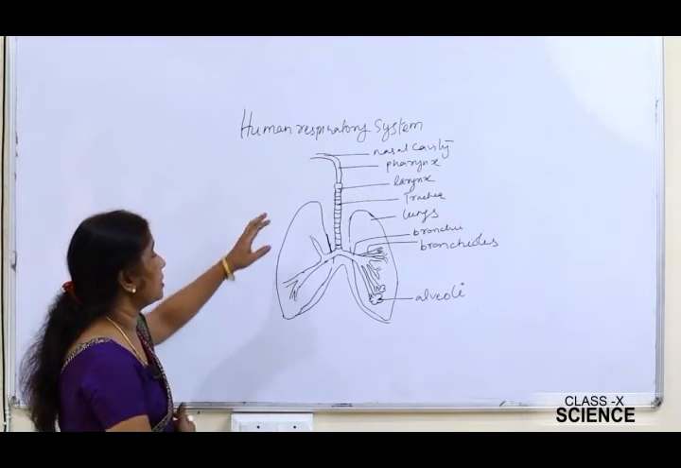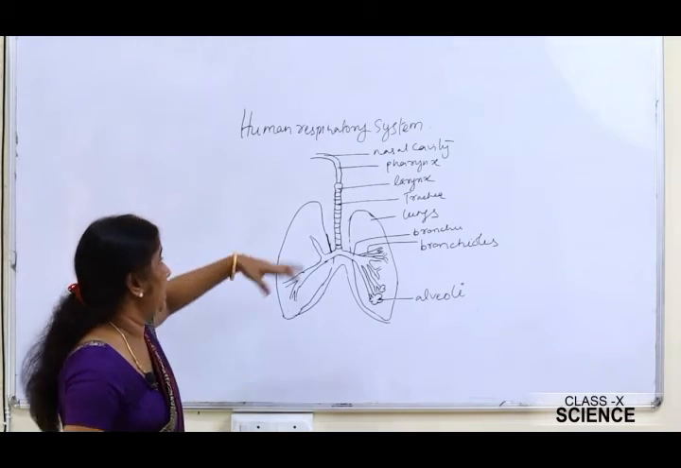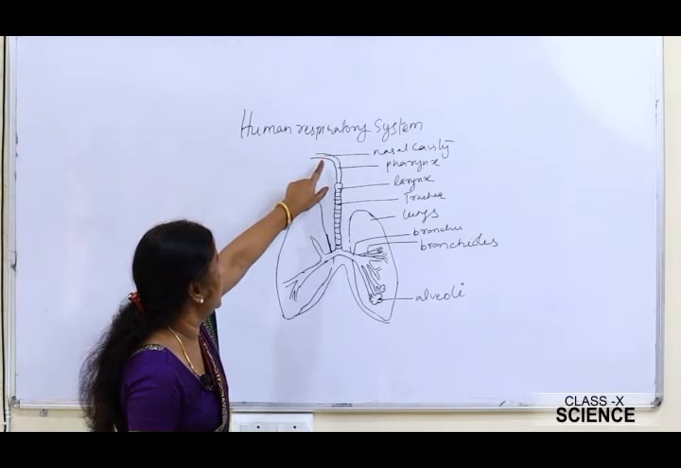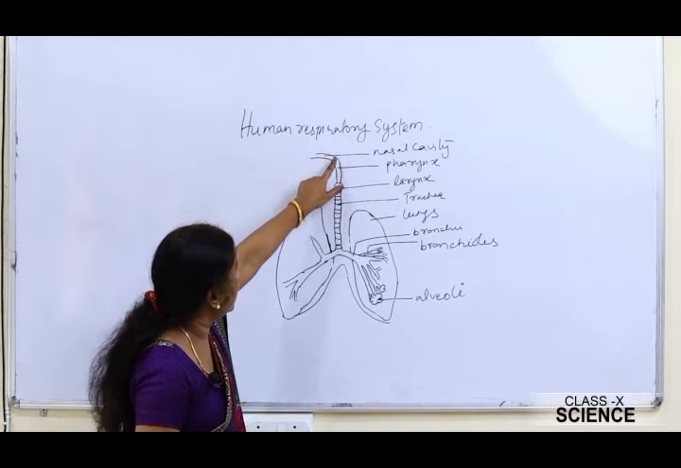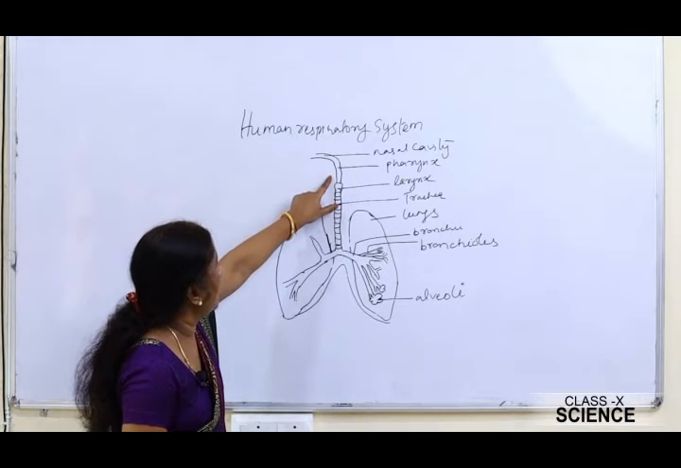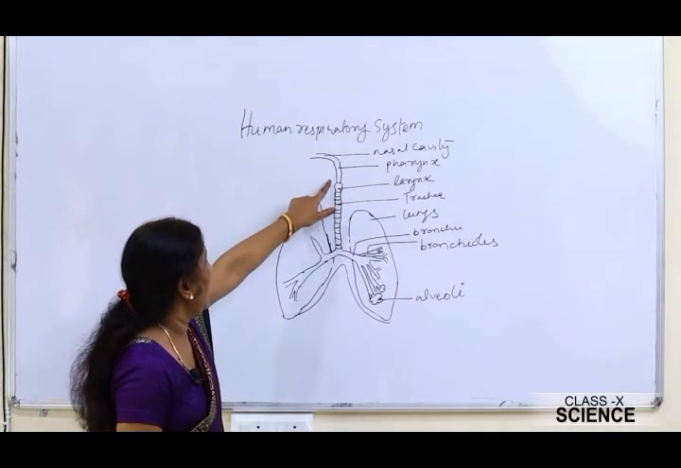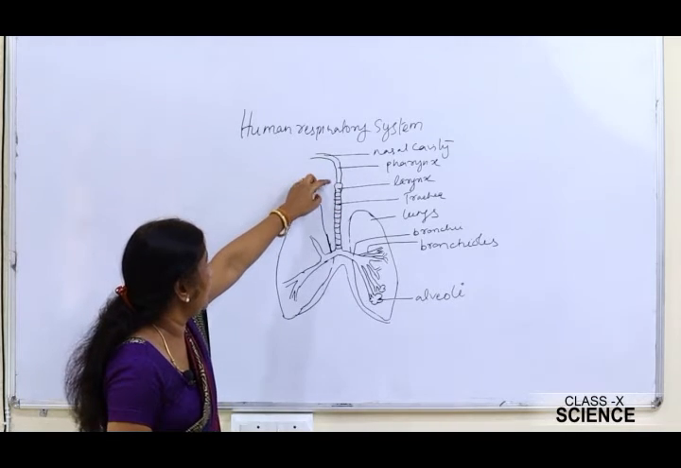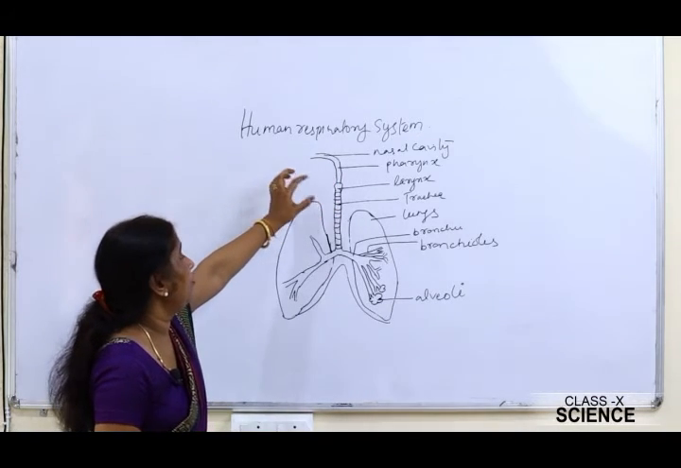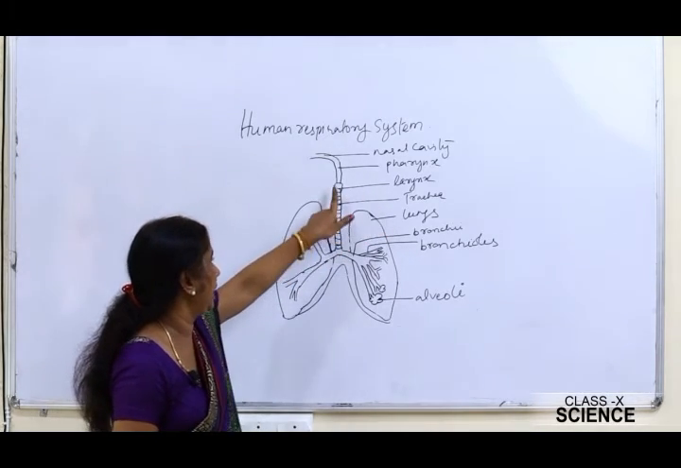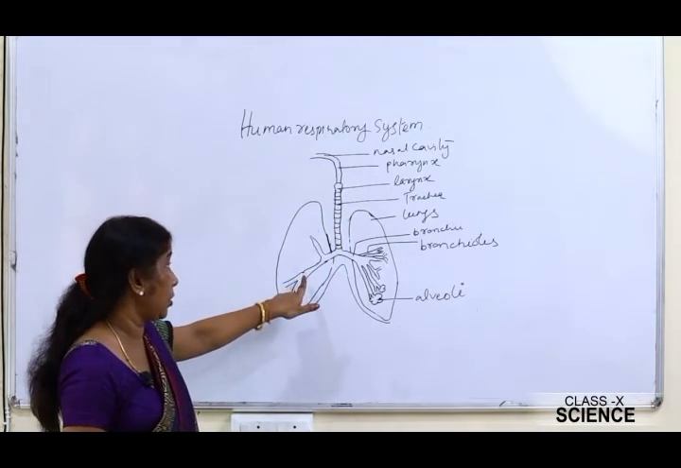Now see here, in this human respiratory system, how we are respiring. We are taking in oxygen through the nostril, then it passes on to the pharynx and then moves to the larynx. The larynx is also called the voice box. Just above the larynx is the epiglottis, which prevents the entry of food into the windpipe. The windpipe is called the trachea. The air passes through the trachea and moves into the bronchi.